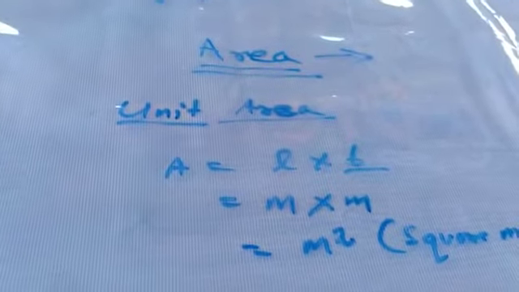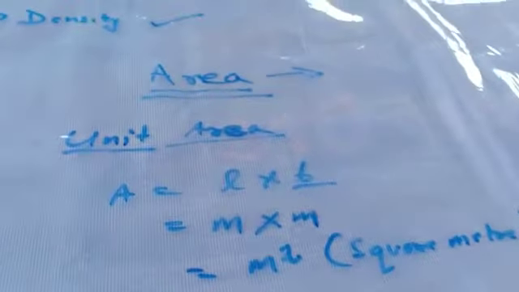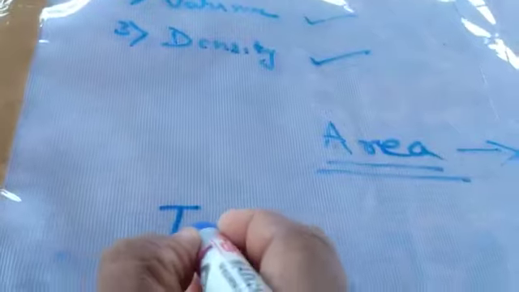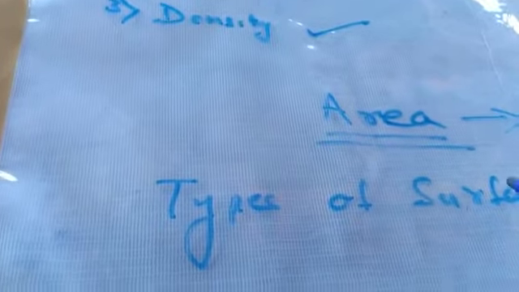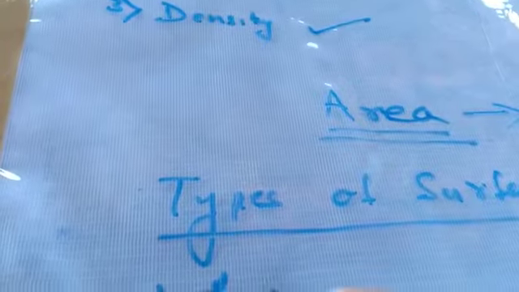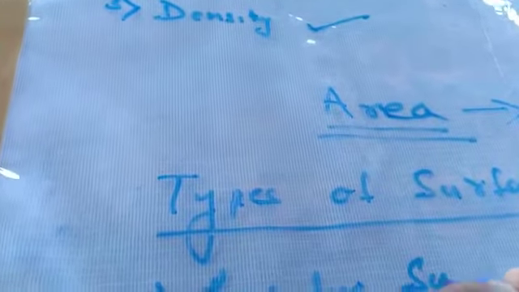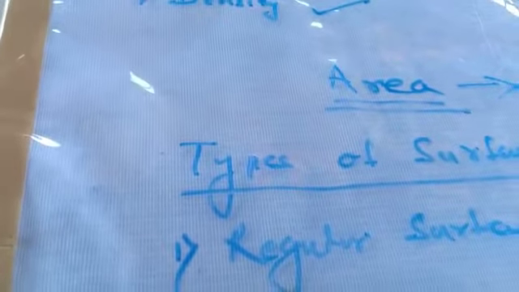Now the question is how to determine the area. To determine the area, we should know the different types of surfaces. There are two types of surfaces. One is a regular surface, and the second is an irregular surface.